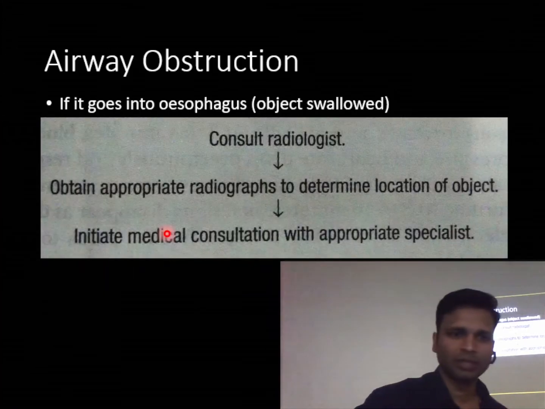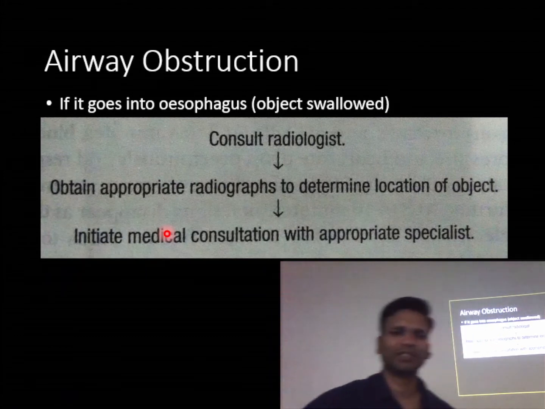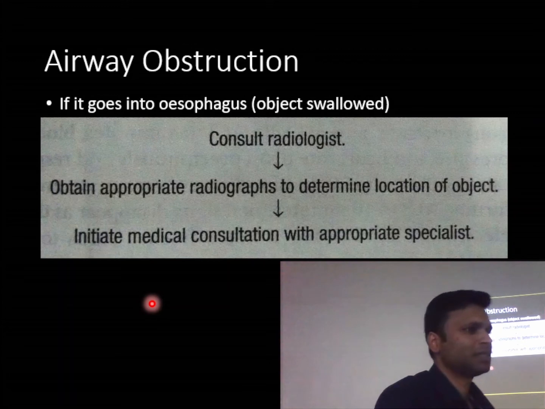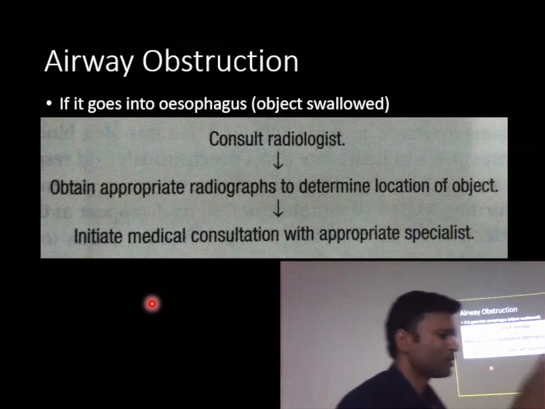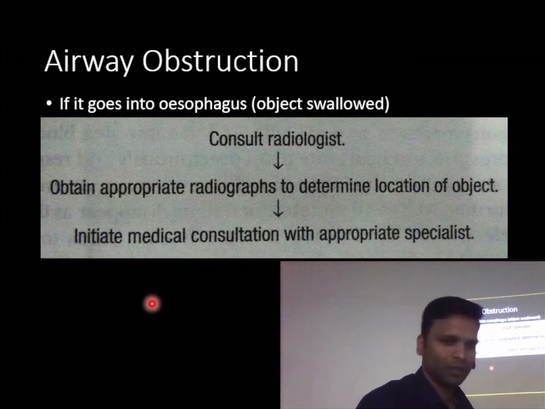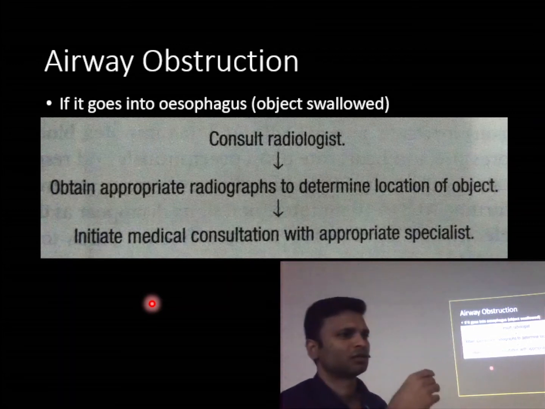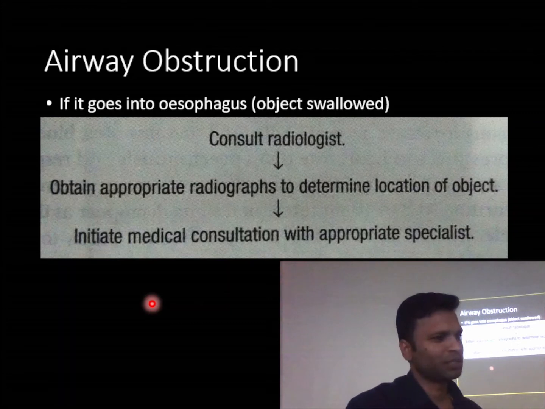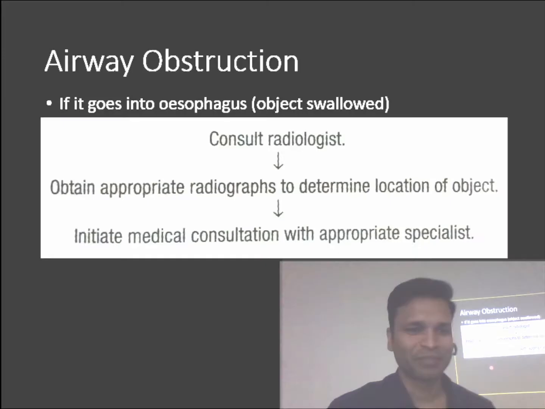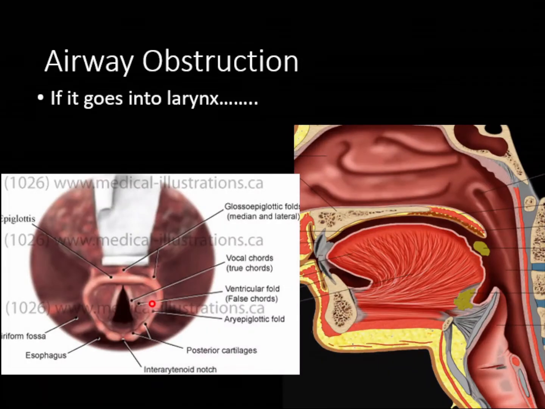that is one. Okay, if it goes into the esophagus, you should take a radiograph to ascertain where the foreign body, the tooth or the crown is. And mostly, as I told you, nothing needs to be done. Whichever specialist you consult, be it a radiologist or gastroenterologist, they will also say nothing needs to be done, it will pass by morning. Okay? That's right. So we come back to the larynx.